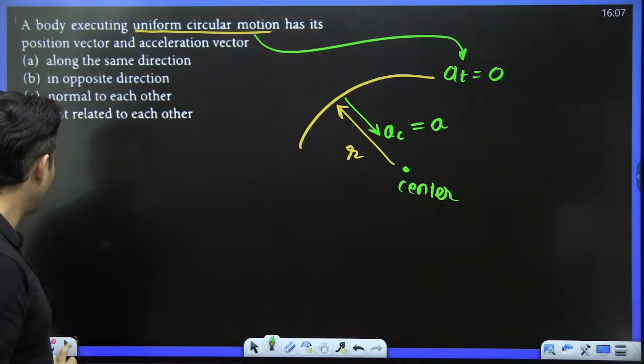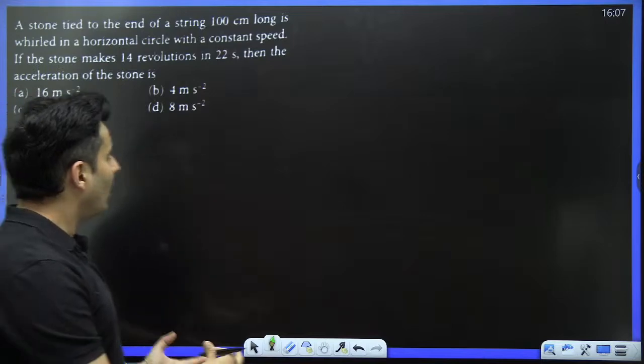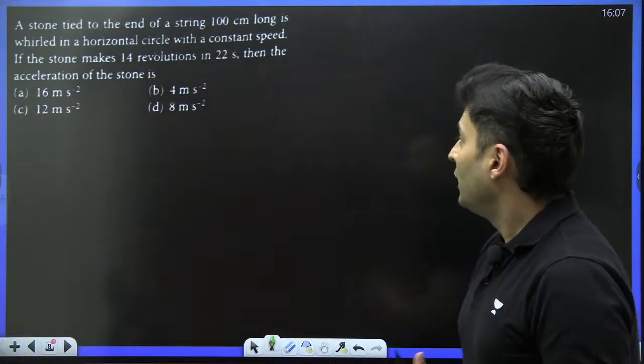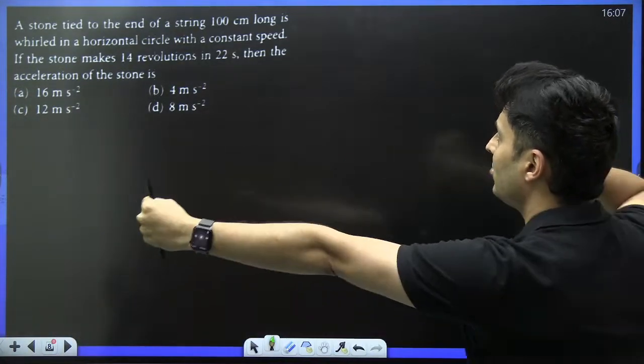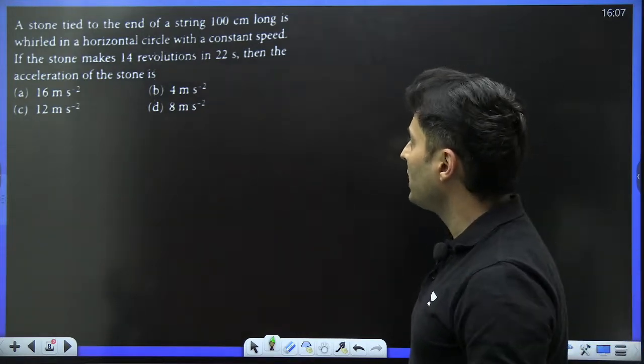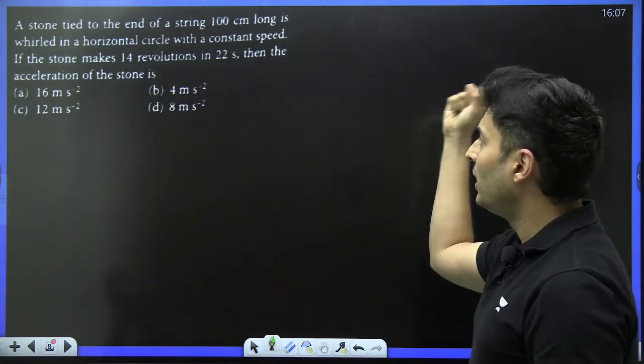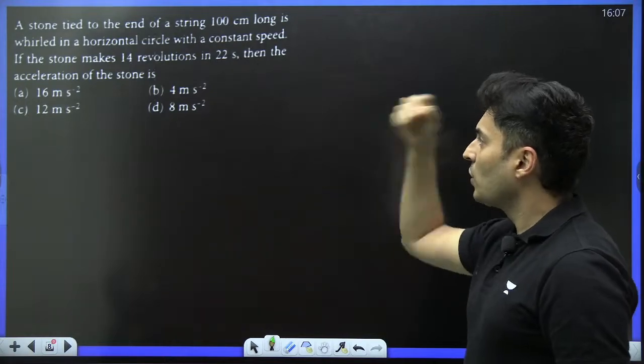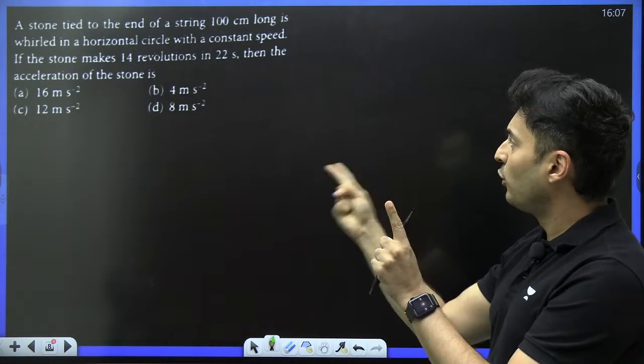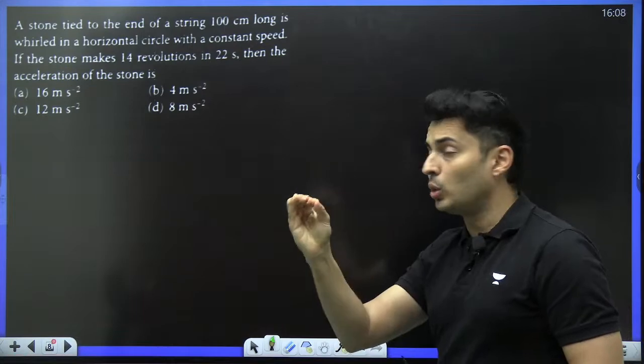Right? Beautiful question coming up on your screen, coming up now. Here it is. A stone is tied at the end of a 100 centimeter long string, and it is whirled in a horizontal circle with a constant speed. The stone makes 14 revolutions in 22 seconds.